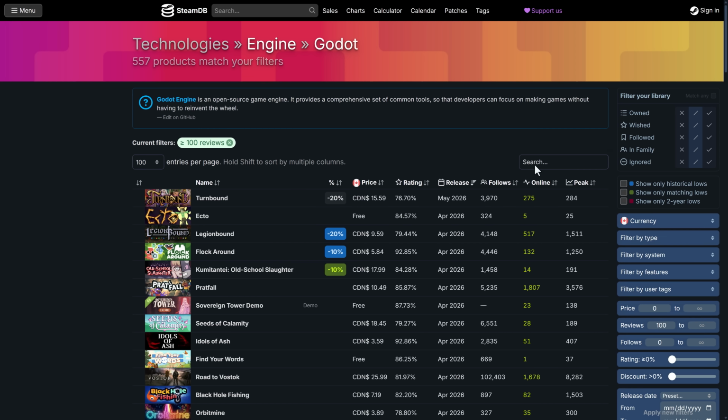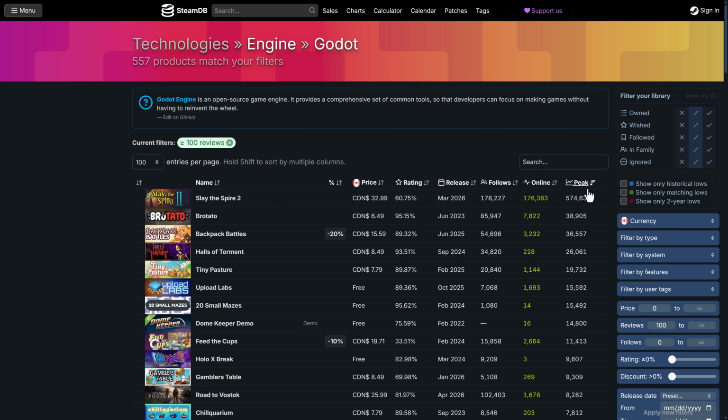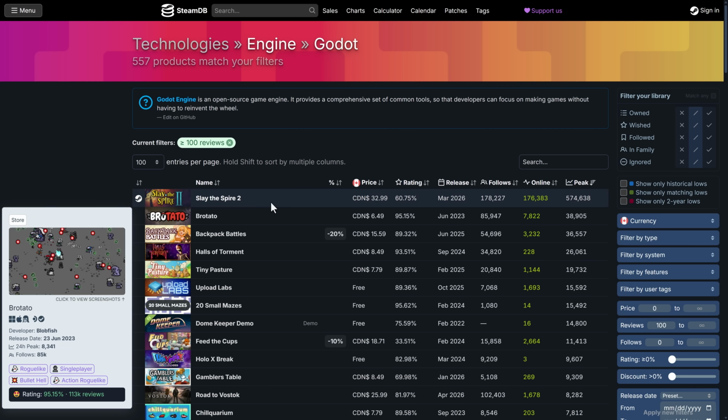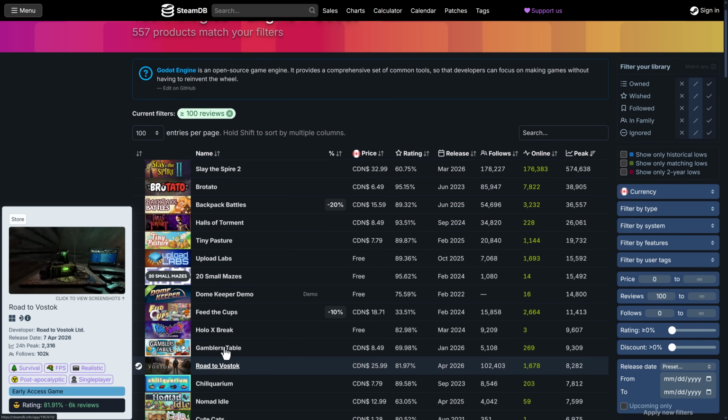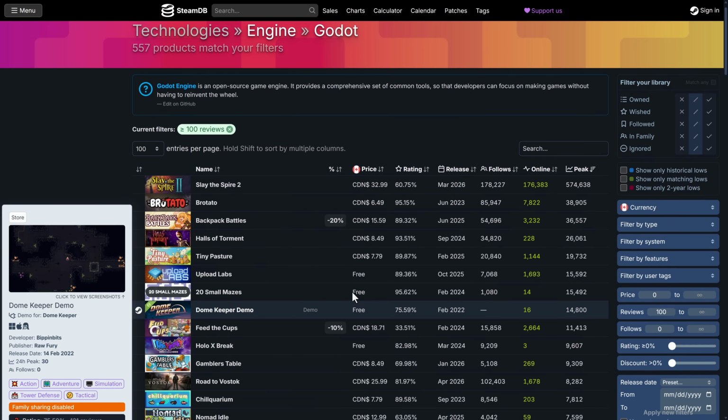So here we are. This is Godot first, and this right here is the overall most popular game played at the same time. And there you see Slay the Spire 2. And it's not even close. They absolutely dominate in this space. Slay the Spire 2 was the big 2026 release for Godot. That and Road to Vostok are the two names that have come up here as well.